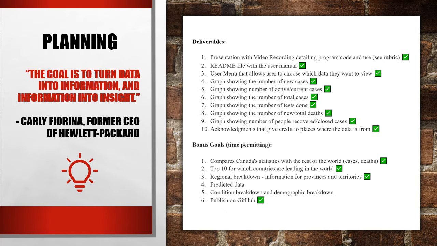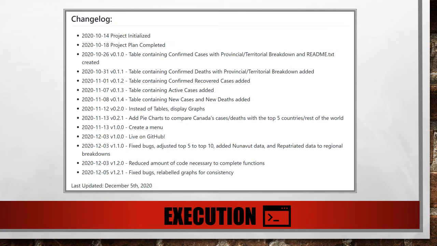I kept my expectations realistic by prioritizing my goals into two sections. The first included objectives that I would easily meet within my timeline. The second included bonus goals that I would pursue if I had enough free time. Here is a list of milestones that were noted during the execution phase. For the sake of time, I am only going to demonstrate versions 0.1.4, 0.2.1, and 1.2.1.